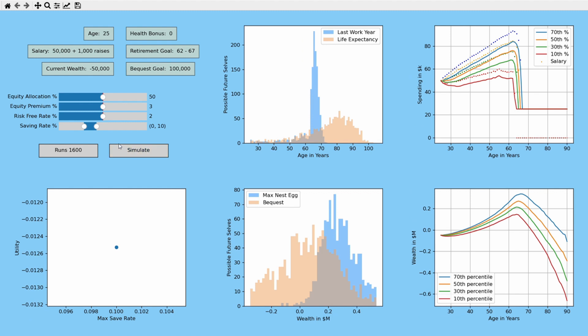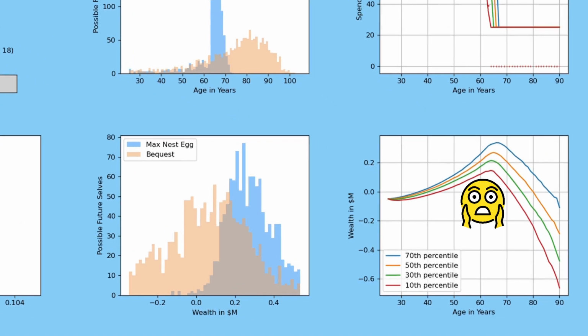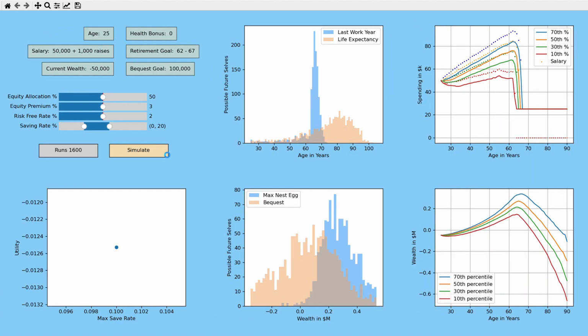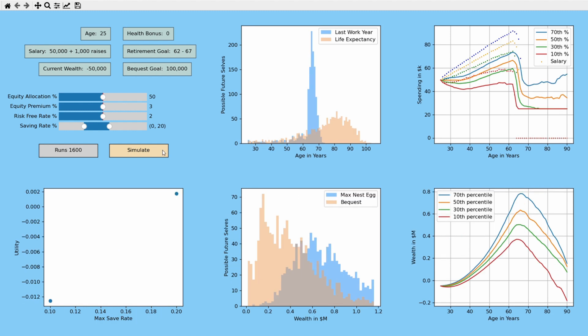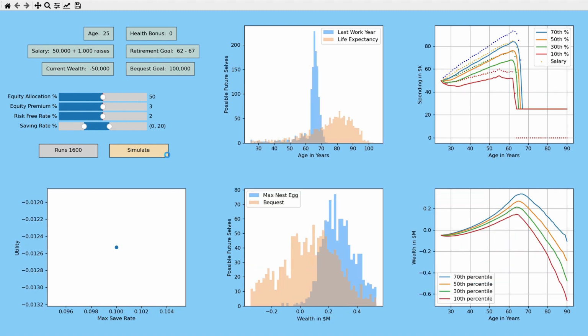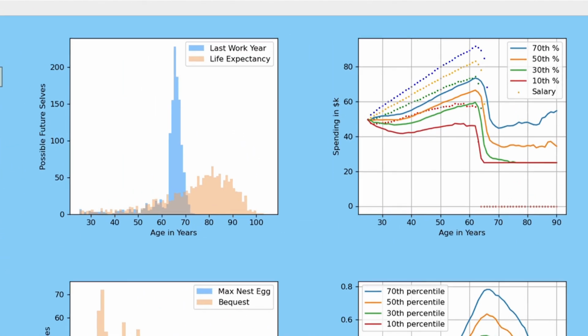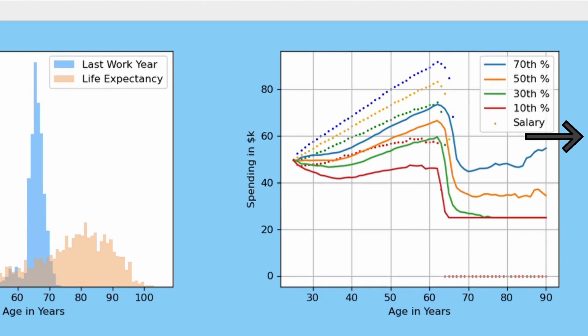If we zoom into the wealth graph, we can see in almost all the cases they go bankrupt, unfortunately. They need to save more, so let's try asking them to save up to 20% of their income instead of 10%. The game tries to have them spend the same each year, but if there's not enough money, the spending will have to drop to some subsistence level. You can see that this happens in the least lucky 10th percentile of the possible outcomes.